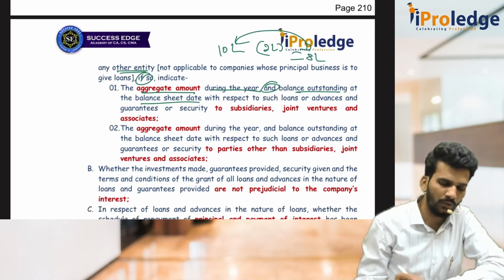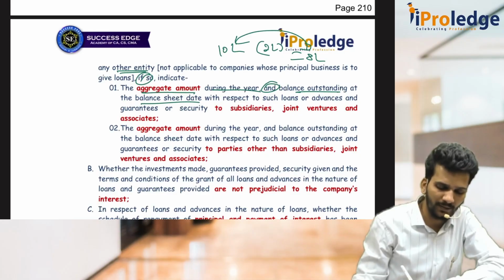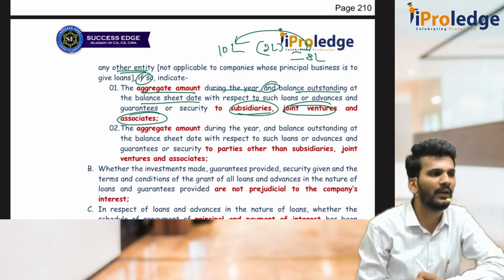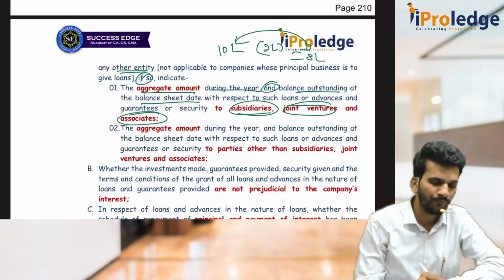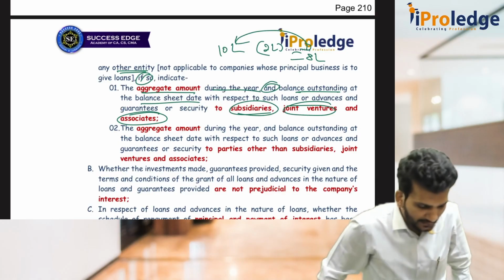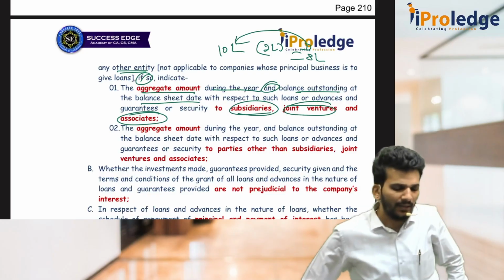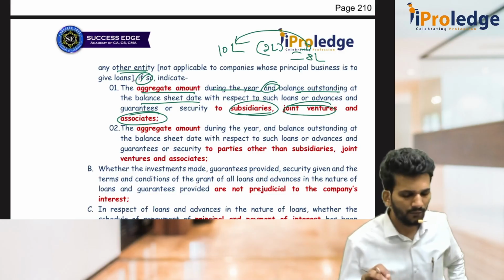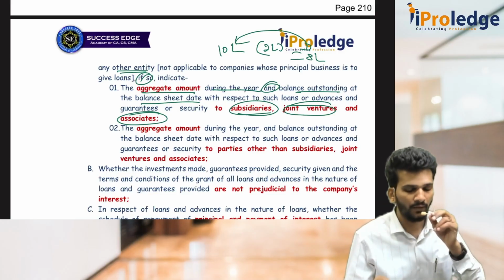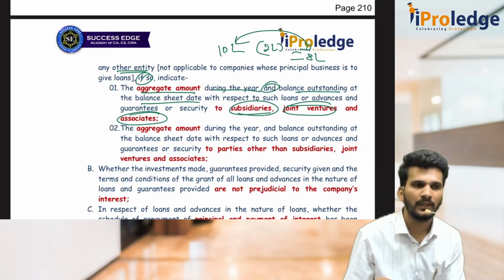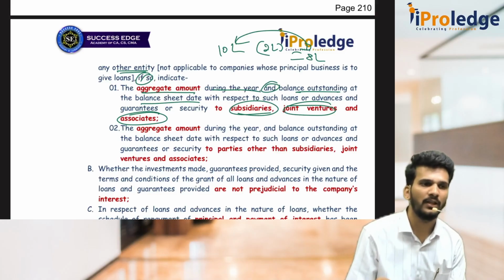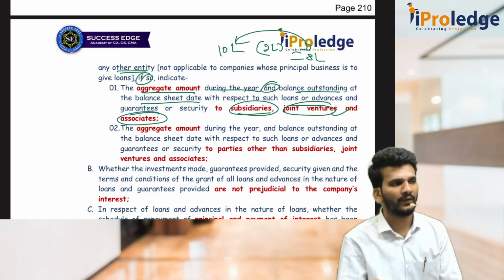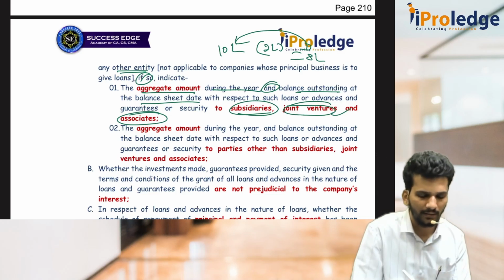And this loan aggregate amount has to be given with respect to subsidiary, joint venture and associates, not for some independent companies, unrelated companies. So clause 3, investments, LGSI, is talking about if the company has given any loan, guarantee, security, made investment, then the auditor has to verify what is the aggregate amount given in the current year and what is the balance outstanding to the subsidiaries, to the joint venture, to the associates. We call them related parties, RP.